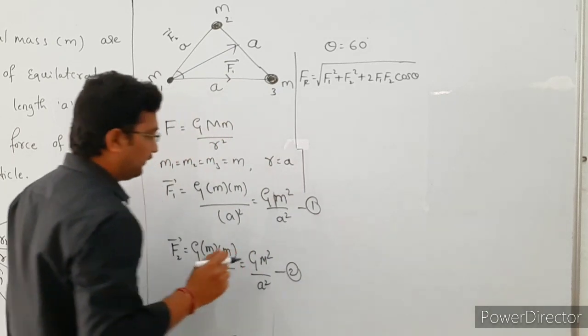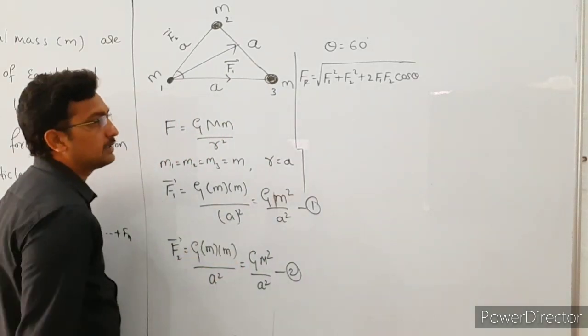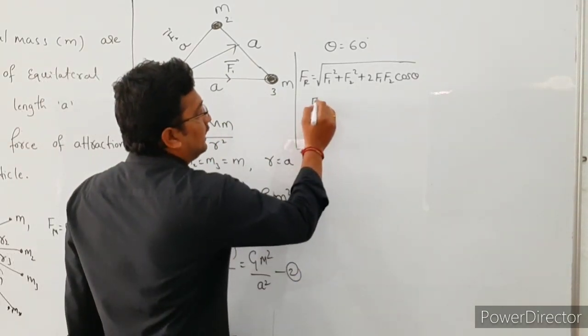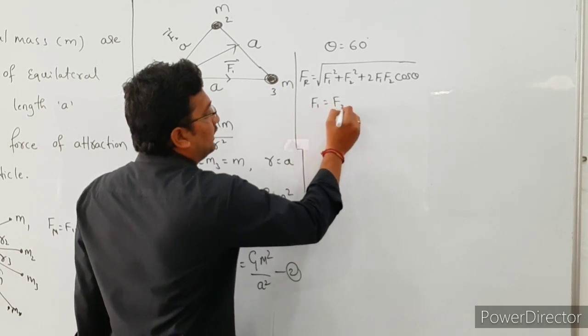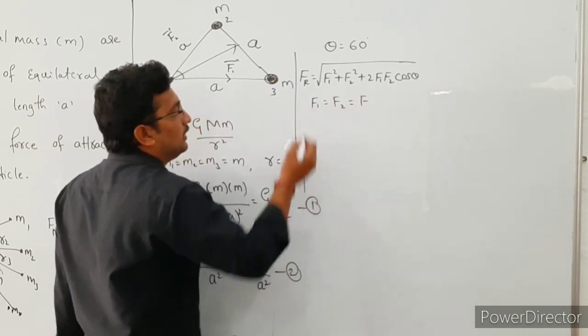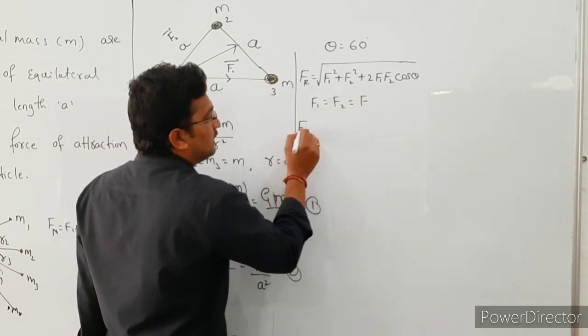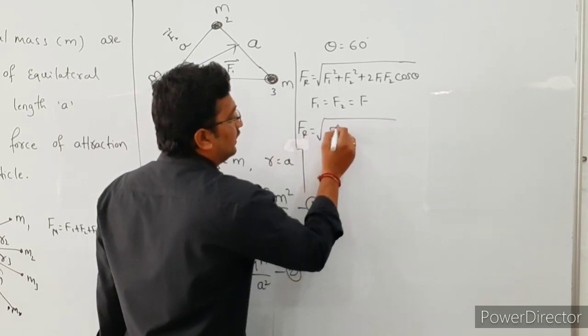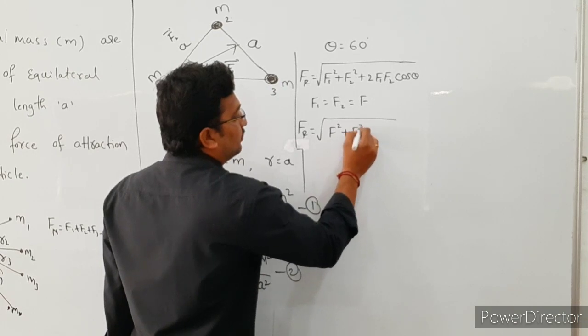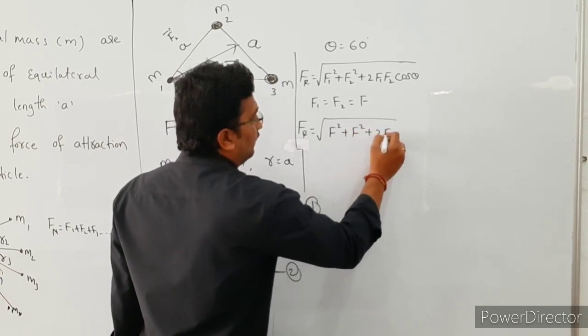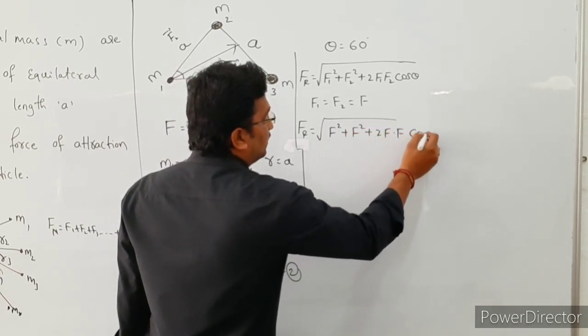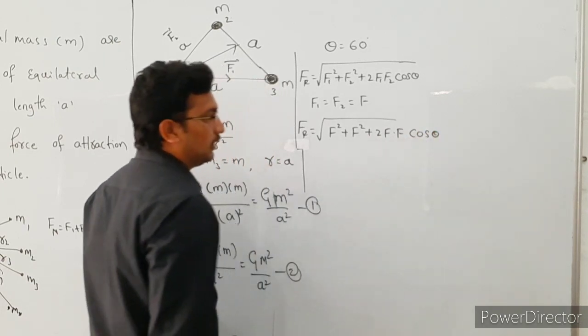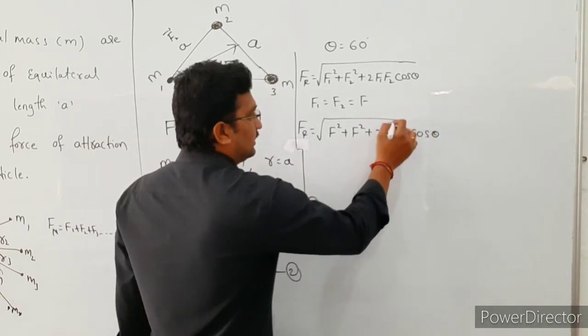In this case the forces F1 and F2 are the same, so we write F1 equals F2 equals F. Substituting the value, the resultant force is the square root of F square plus F square plus 2F into F cos theta.